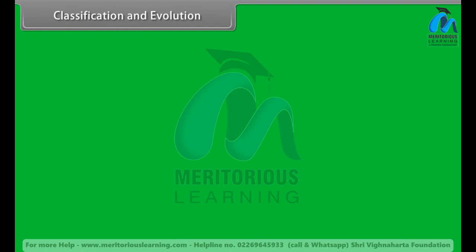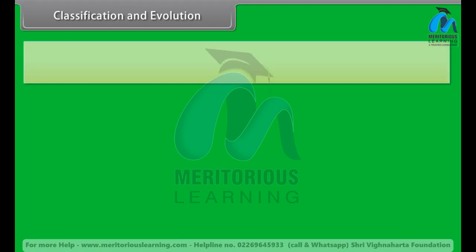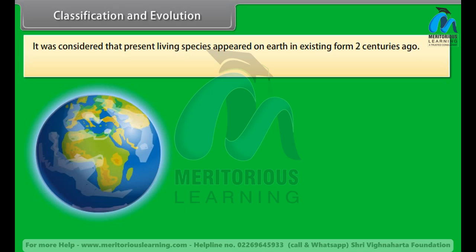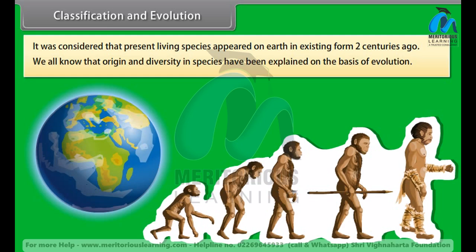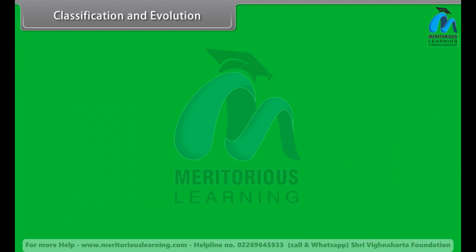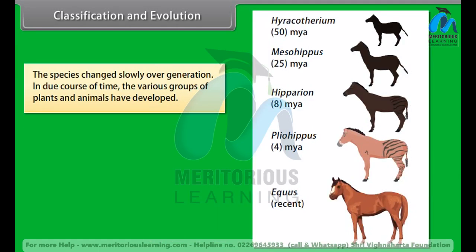Classification and evolution. It was considered that present living species appeared on Earth in their existing form 2 centuries ago. We all know that the origin and diversity in species have been explained on the basis of evolution. The species changed slowly over generations.